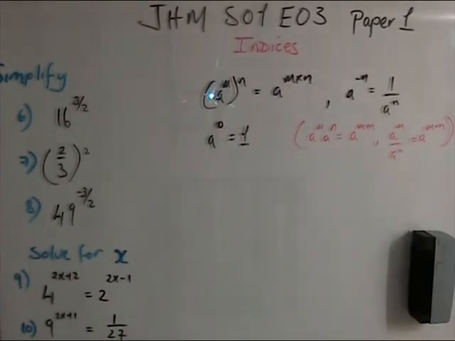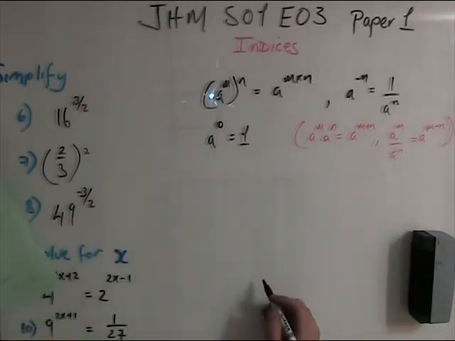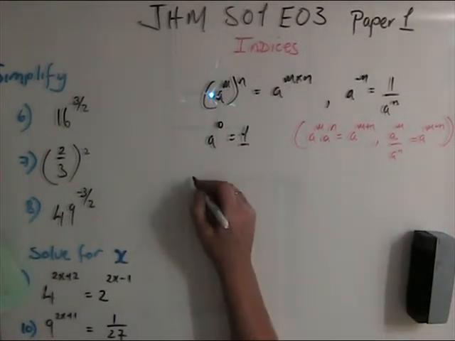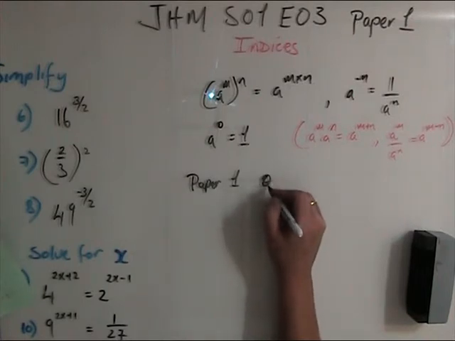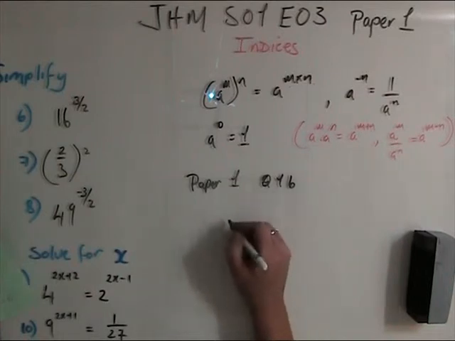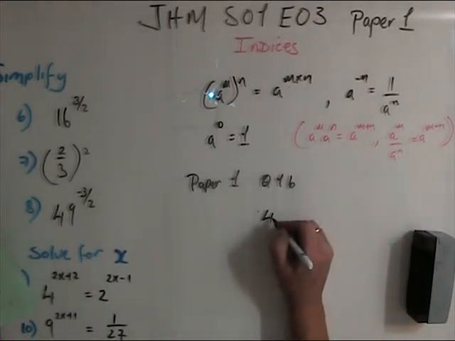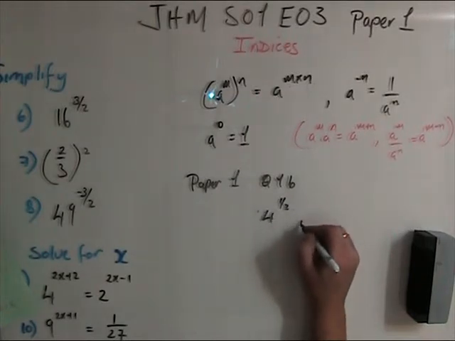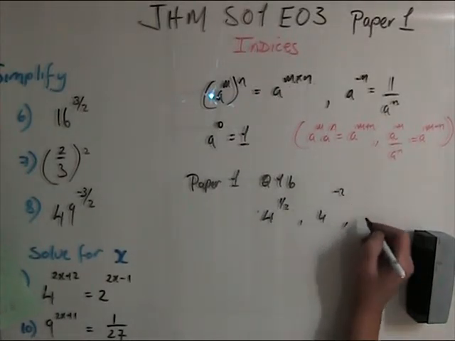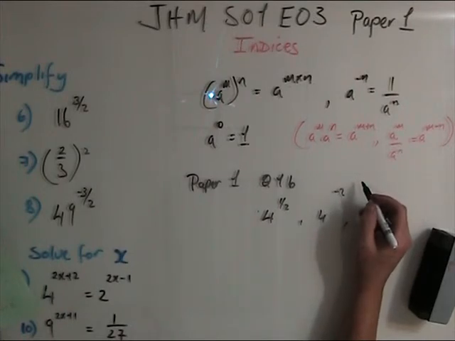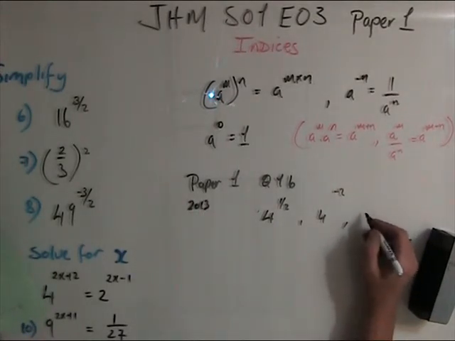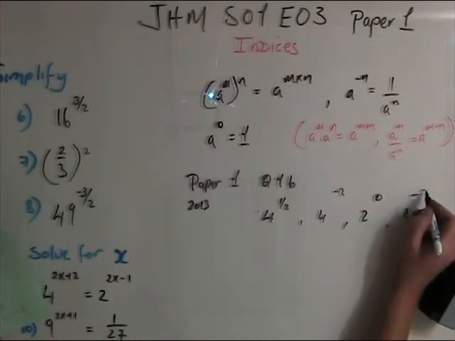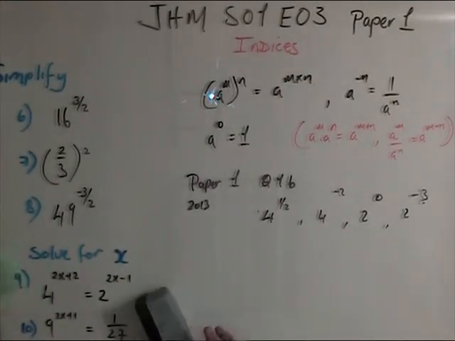Okay, that's great. Now moving along, I'm going to do a question out of the papers. I've got question paper 1, we're all doing paper 1, and it's question 1b. It says, write this in increasing order: 4 to the power of half, 4 to the power of minus 2, and this is year 2013, last year, and 2 to the power of 0, and 2 to the power of minus 3. Now it says put them in order, increasing order.